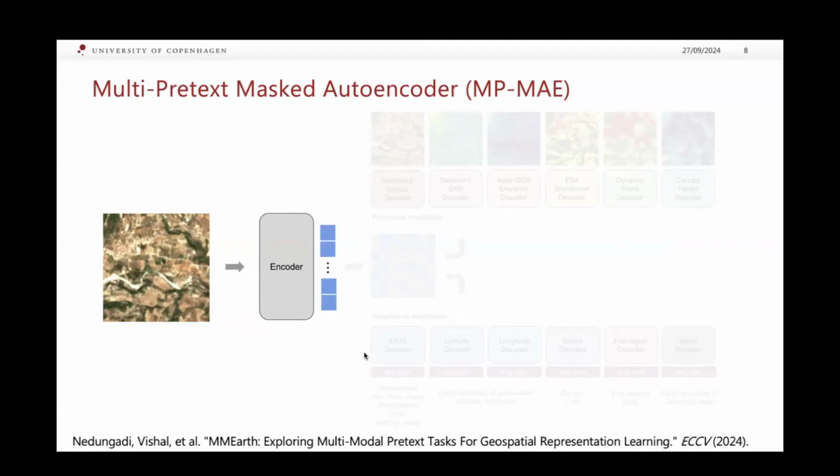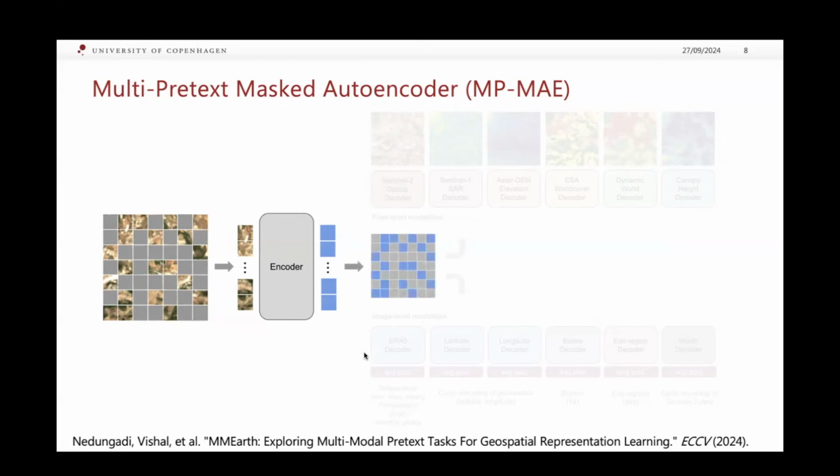Given an input image, we mask out 60% of the patches, and this is passed on to the encoder. With the use of masked tokens on the output of the encoder, the decoder then reconstructs each modality. We make use of a separate decoder for each modality and make use of shallow decoders to learn better representations.